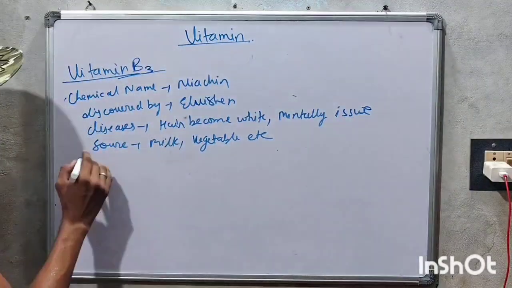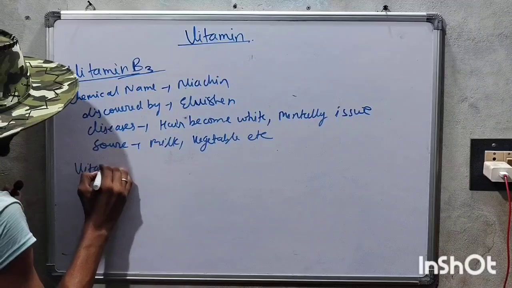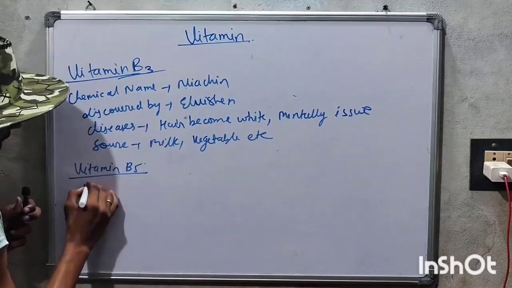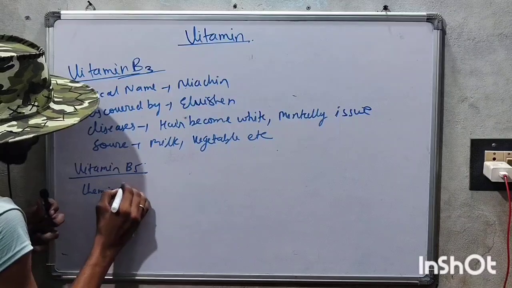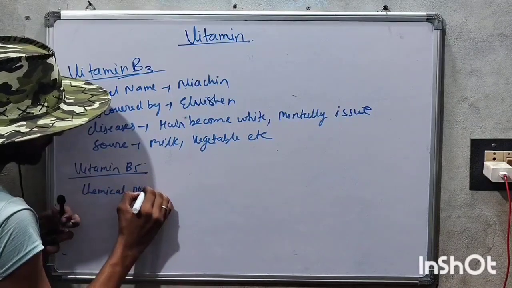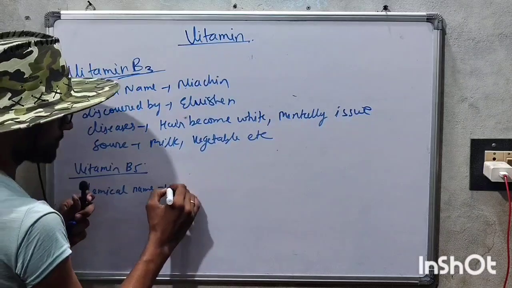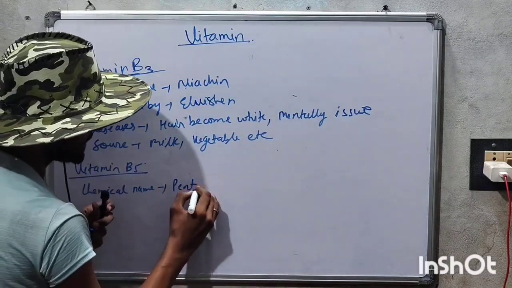And after that there is vitamin B5. Its chemical name is pantothenic acid.